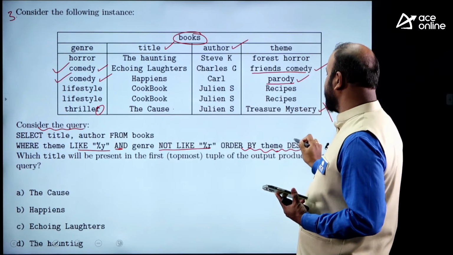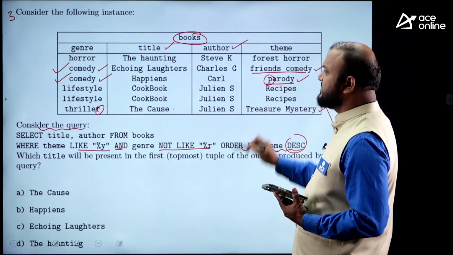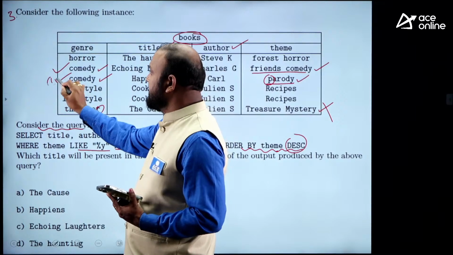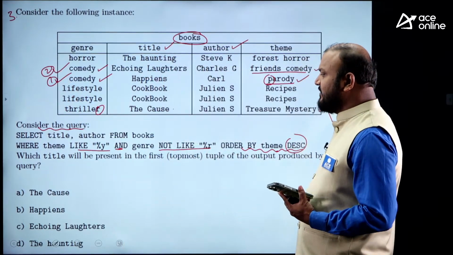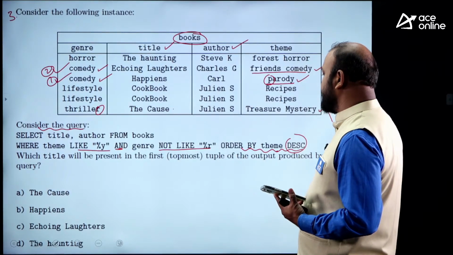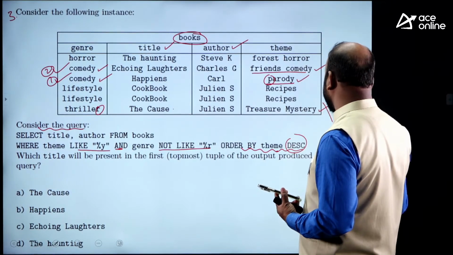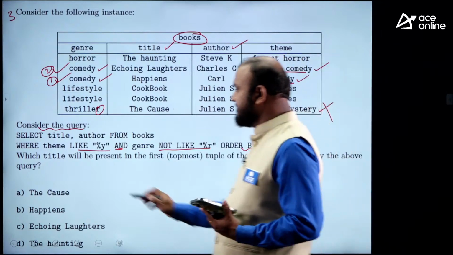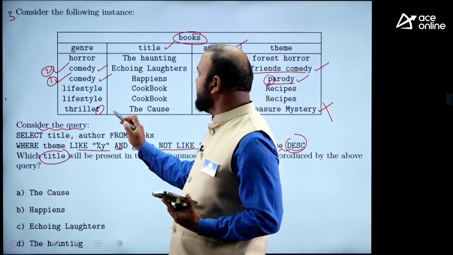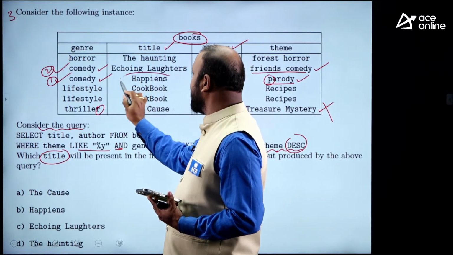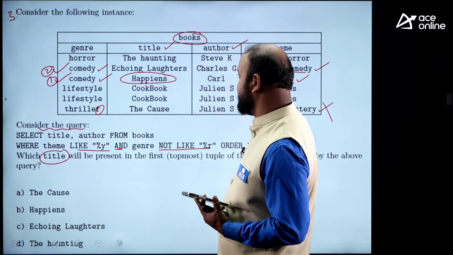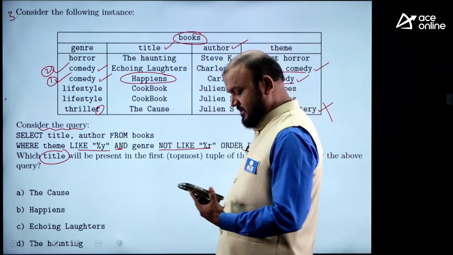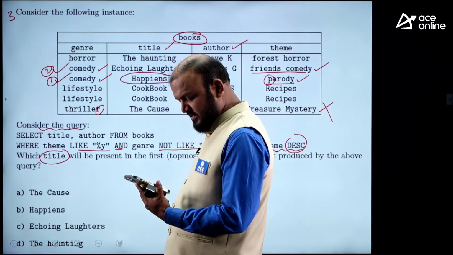In descending order, parody is going to be the first one, and this tuple is going to be the second one. Which title will be present in the first topmost tuple of the output produced by the above query? Which title? This is happiness. Sorry, happience. That is option B.